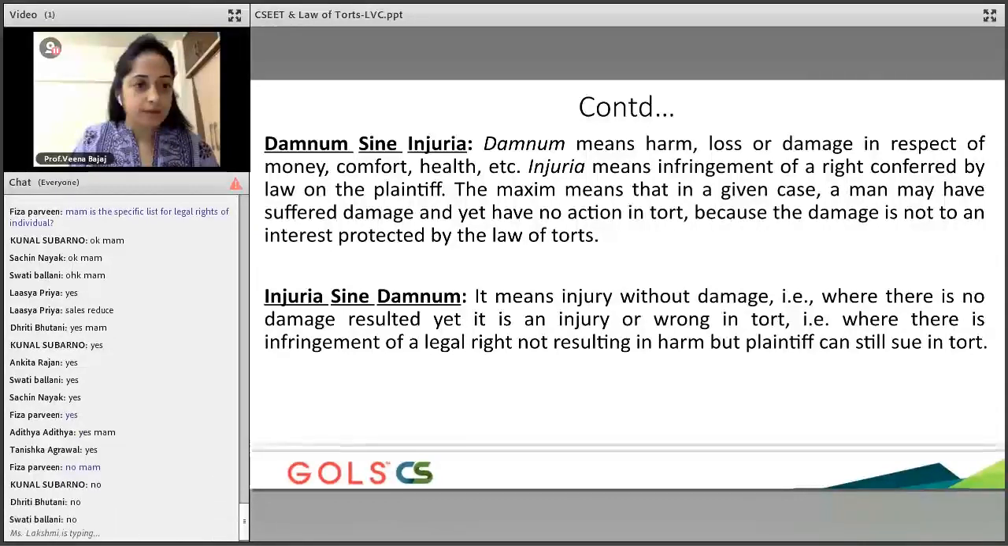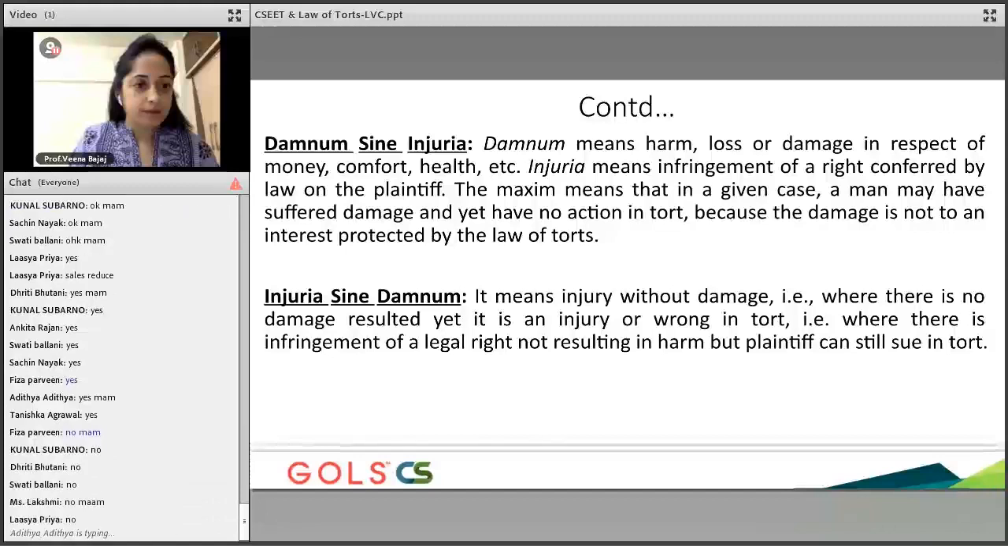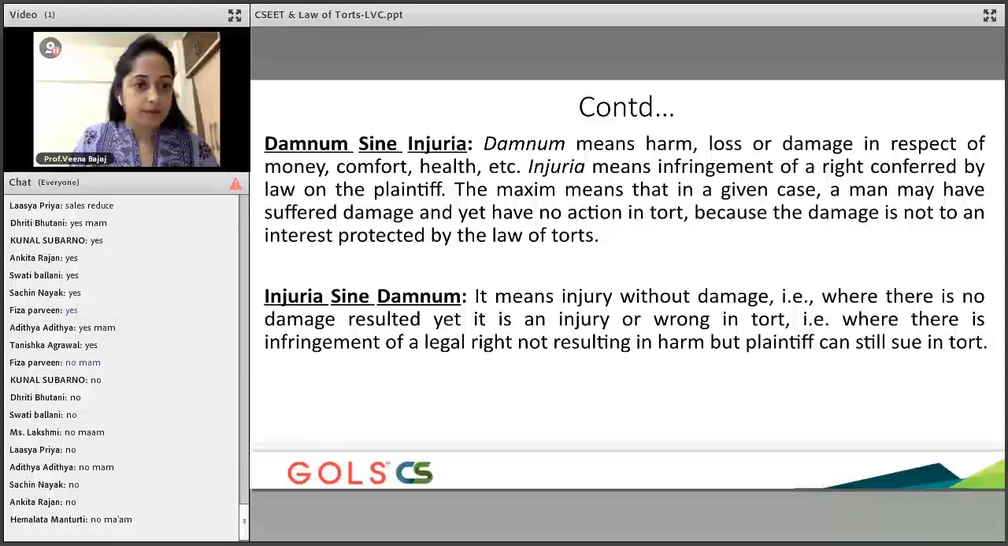Correct. There is no infringement. So where there is damage without injury, there is no action that you can take in torts. Remember that, guys. For a tort to be applicable, there has to be an infringement that has happened to you. And that is where the tort can become applicable.